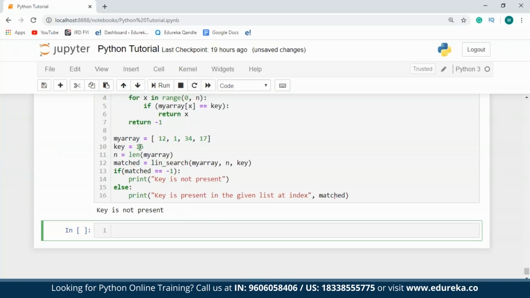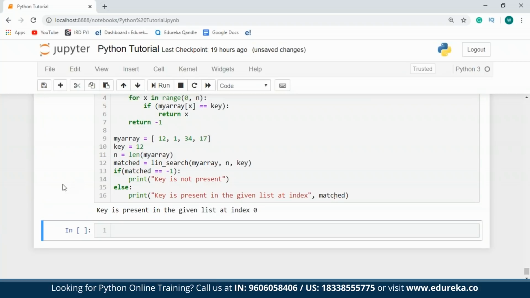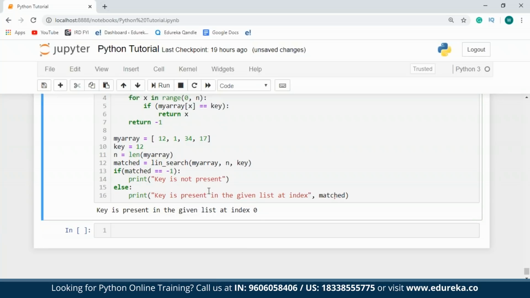So as you can see over here, my key is 16, which is not present in my array. In case I change the value of this to 12, and then I run this program, you see that the key is present in the given list at index number 0. So I hope you guys have understood this.